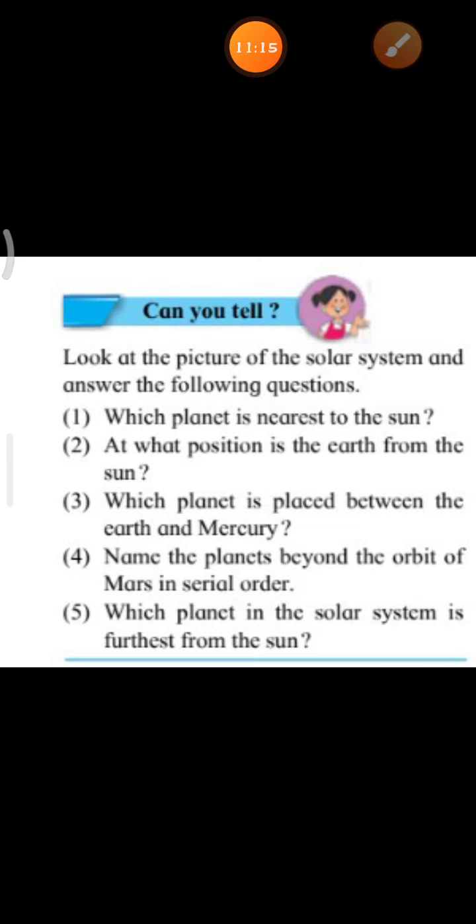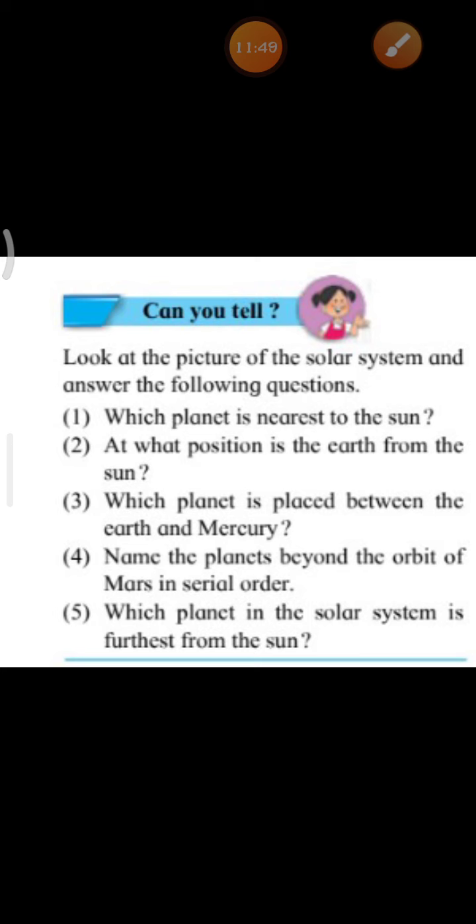Okay, children. Now we will go further. Just see the figure on page number 2. Look at the picture of the solar system and answer the following. Which planet is nearest to the sun? Yes, children, to the sun. Which planet can you see nearest? Yes, Mercury.